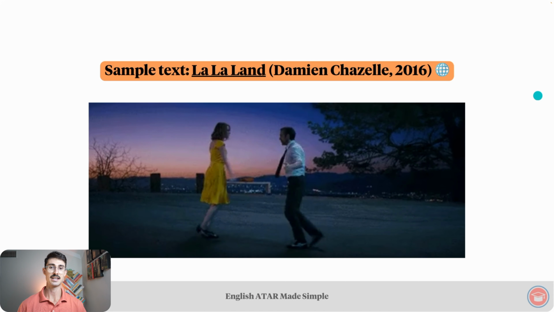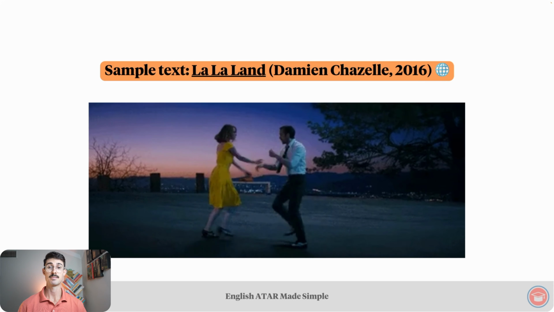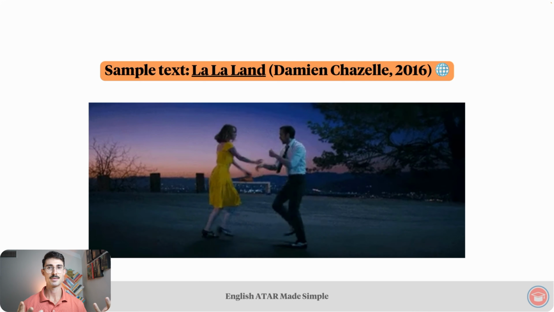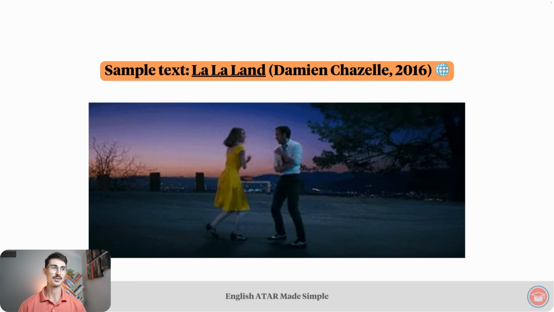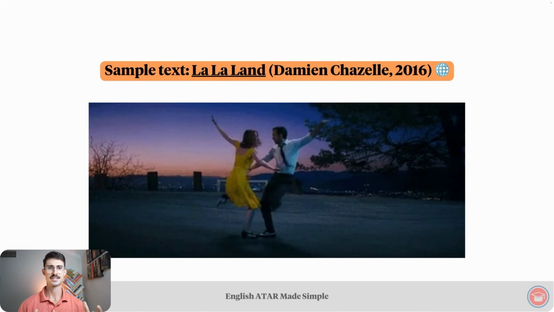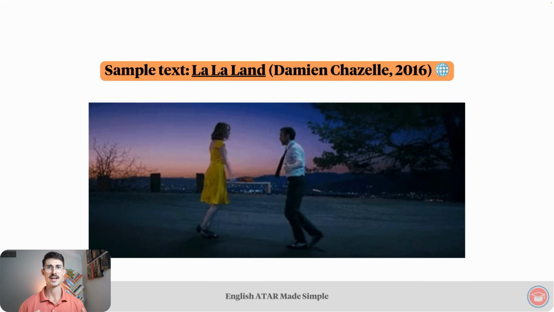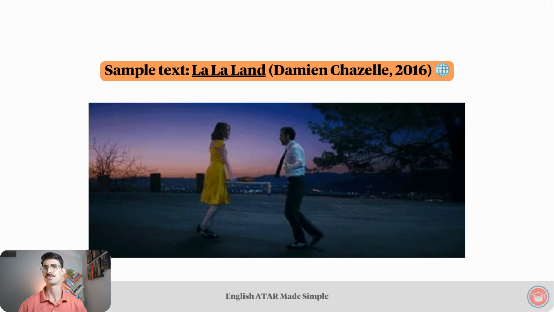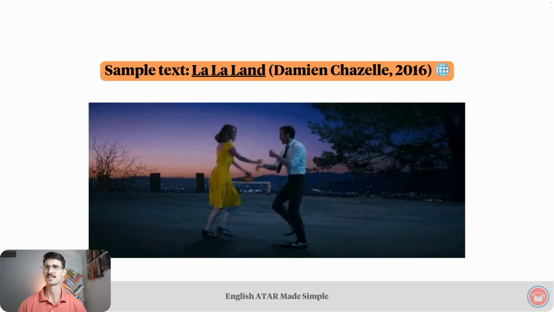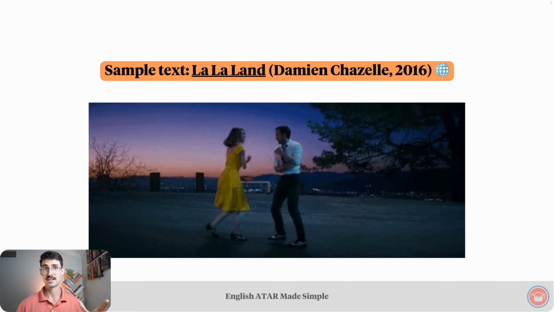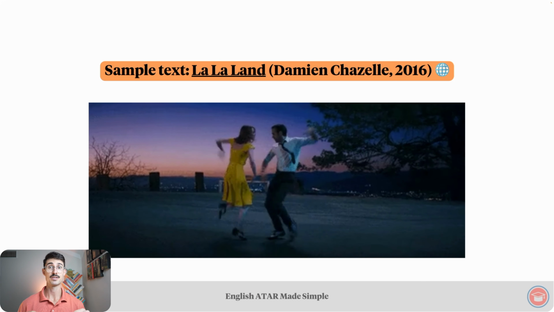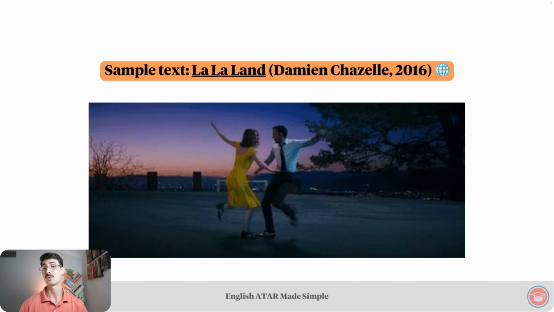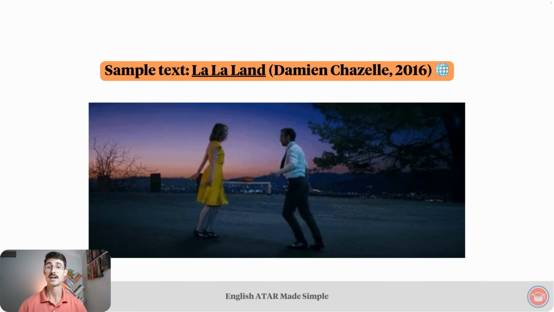Our sample text is La La Land, directed by Damien Chazelle, came out in 2016. This is also one of my favorite movies of all time. The soundtrack is awesome. This movie takes you on one hell of an emotional roller coaster. And the ending is quite beautiful. It's bittersweet, but I think there's a really nice meaning behind it. Anyway, the link to the trailer for this movie is in the resources tab below the video. Go give it a watch, check it out, come back once you're done.